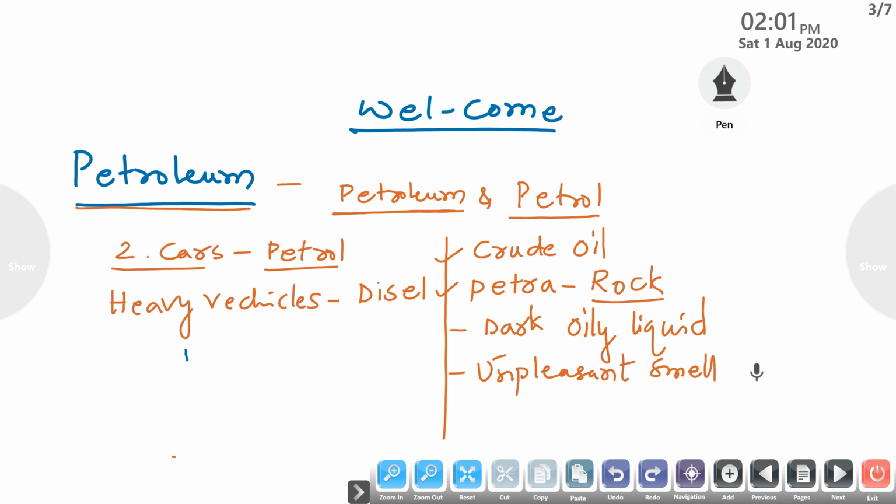When petroleum is obtained by digging, we refine it. After refining we get some byproducts, among them petrol and diesel and some others.